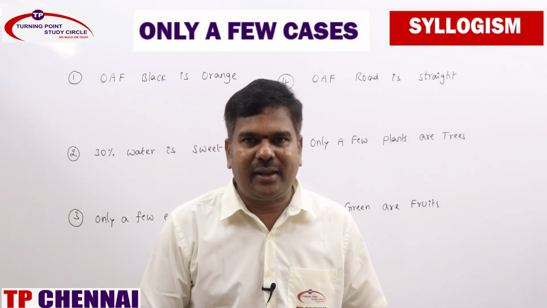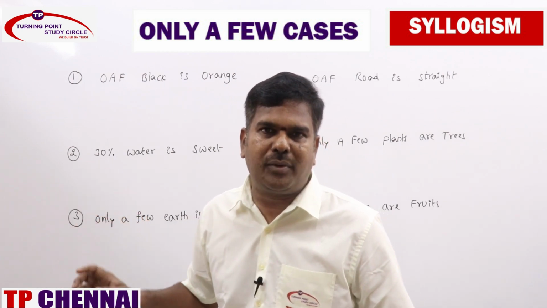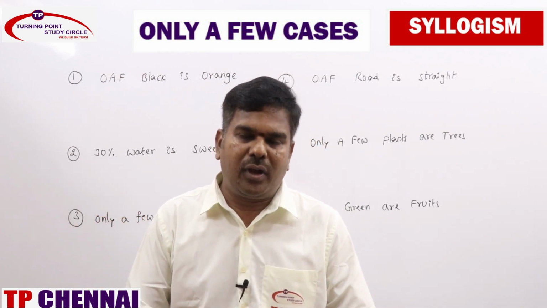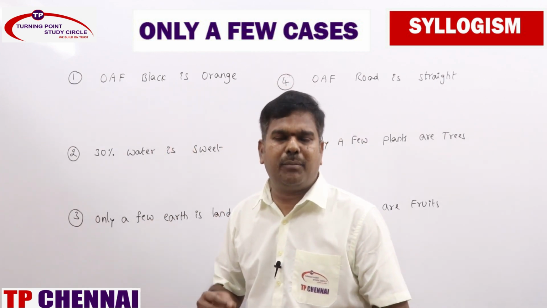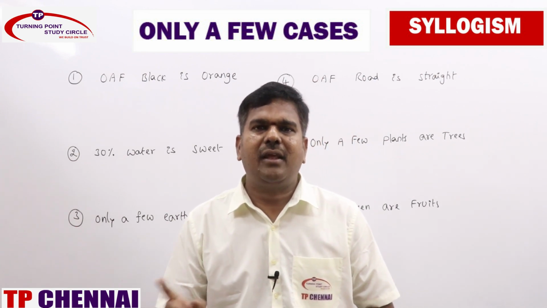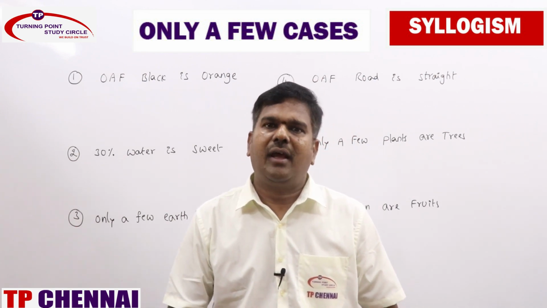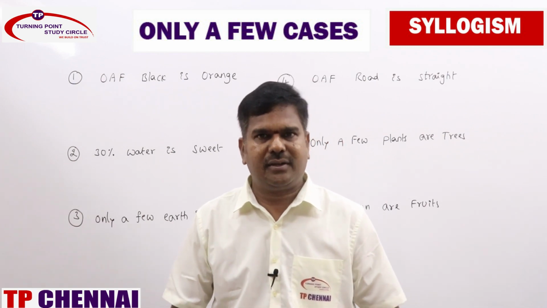Clear? I hope you are clear now and comfortable in deriving immediate inferences and possibilities as far as only a few statements are concerned. When a single statement is given, you can do it very fast. Directly O straight will be there, I reverse will be there, and A reverse and O reverse possibilities are there. That's it. Clear?